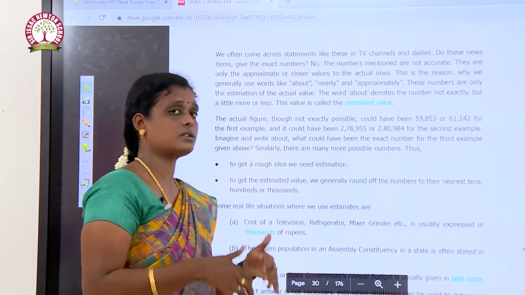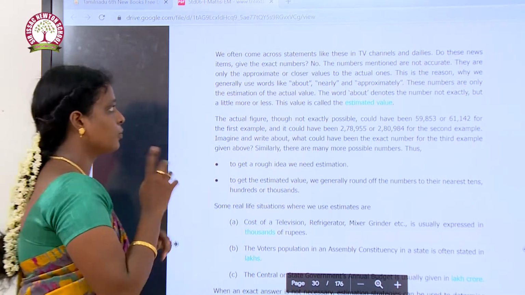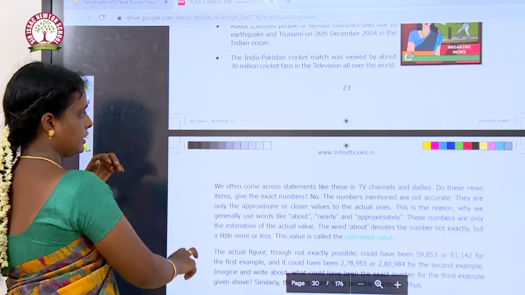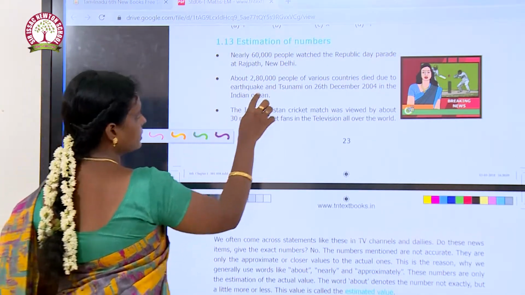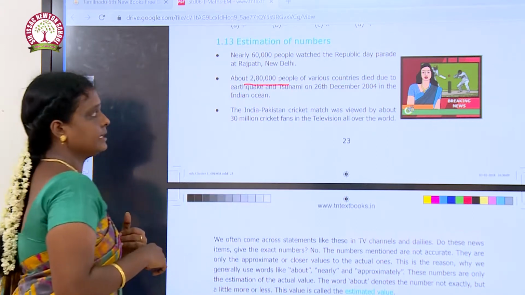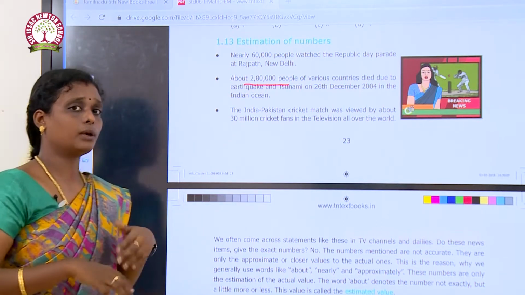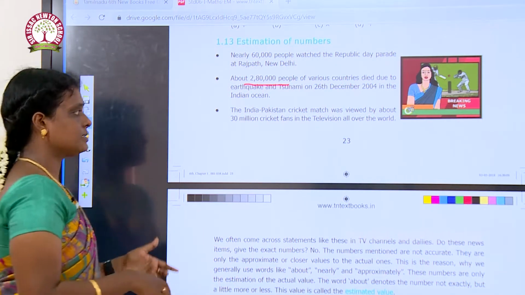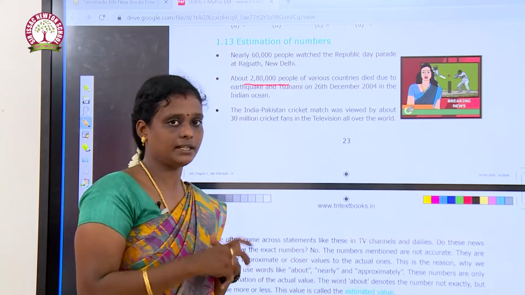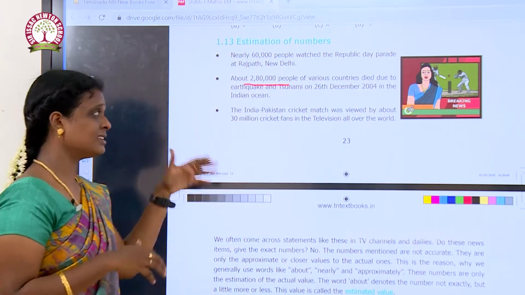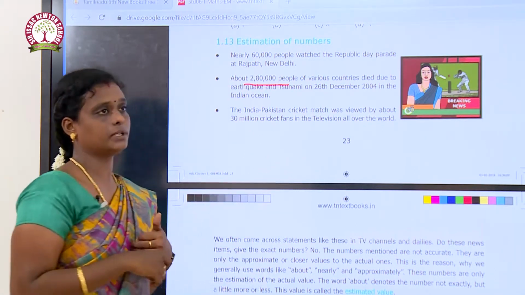In this situation we are hearing about the corona patients, right. But see, what is the difference between the corona news and this news? In the second news we discussed the people who died in the tsunami, right. So, it is nearly 2,80,000 people. But what about the corona patients? In the corona news, we are getting the exact number of people who are affected by the coronavirus, right. So, these are the differences between these topics. In that case we are getting the exact number.